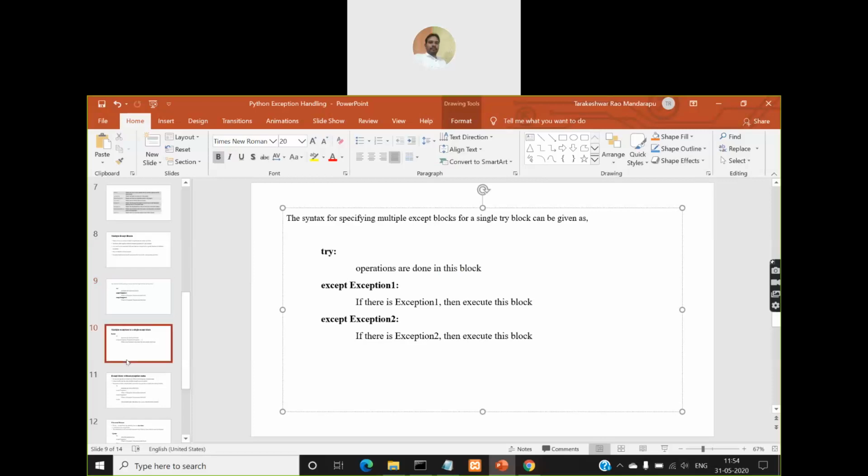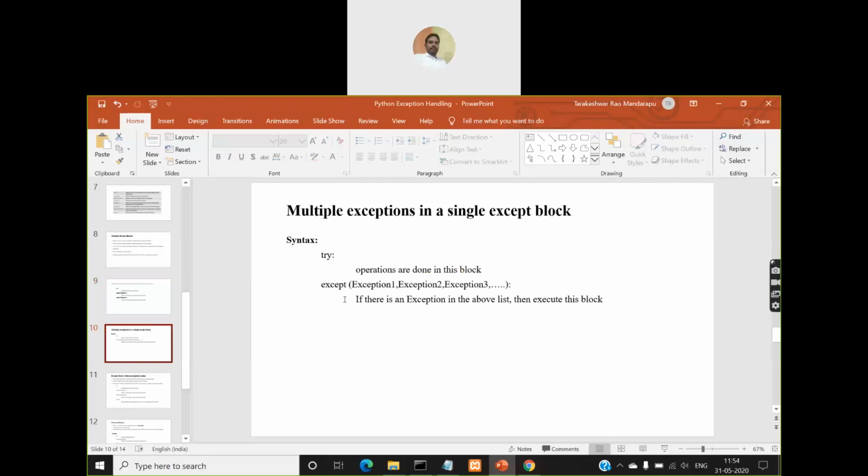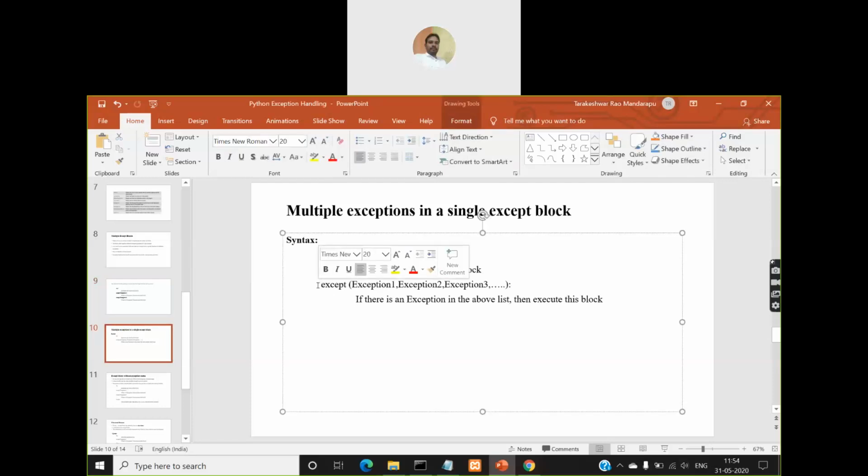So how to do that? This is the syntax for that. You will have the single try block, but coming to the except block, within the parenthesis you need to mention all the multiple types of exception errors that you want to handle by separating them by a comma. After the parenthesis you need to give a colon symbol as usual for a block. Then the code for handling that exception must be given here.